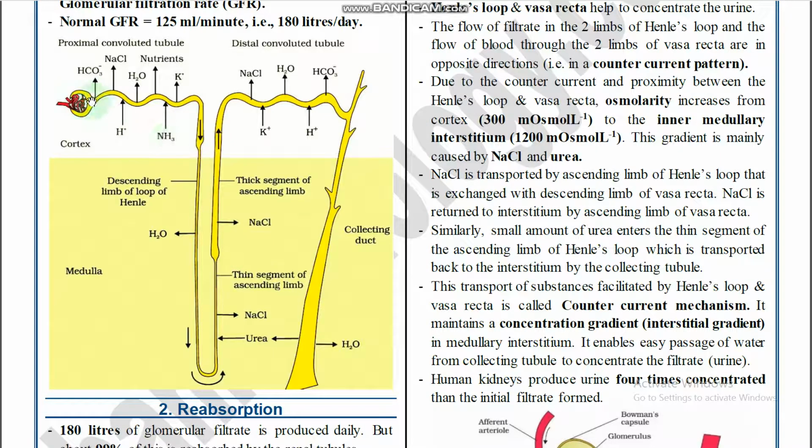So the filtrate moves from here, filtration takes place from the blood, and the filtrate moves through the PCT, where maximum absorption occurs. It enters the DLOH, goes through the ALOH and enters the DCT. In the DLOH only water is permeable and absorbed, and electrolytes are impermeable. In the ALOH only electrolytes are permeable and water is impermeable, right?